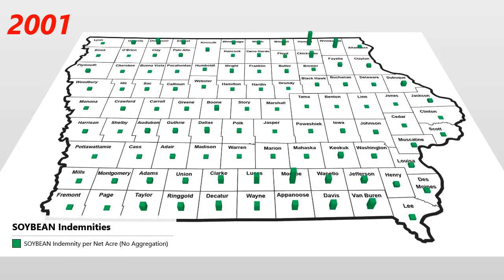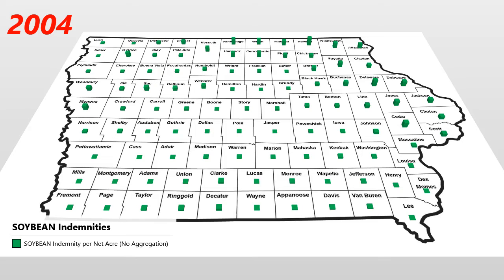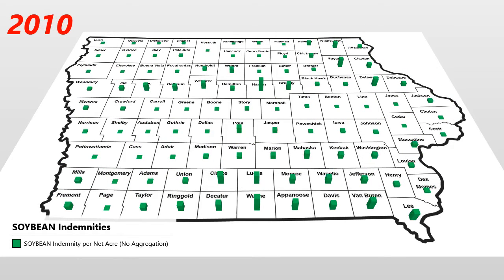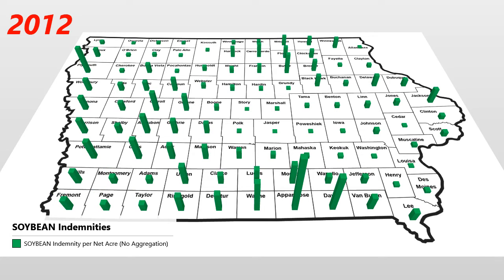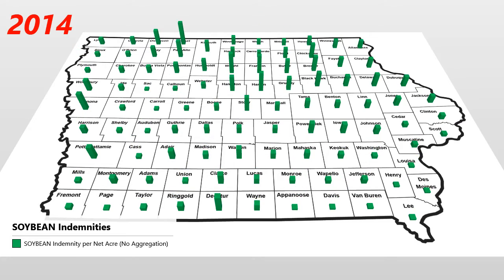This scene shows soybean indemnities that have been received for each Iowa county from 2001 to 15. As shown, flooding in 2008 and drought in 2012 have noticeable impacts on indemnity levels. Depending on the year, hail also causes indemnities to be paid. While patterns of indemnities paid are generally similar to that of corn, indemnities on soybeans tend to be lower than for corn, particularly during the drought year of 2012.